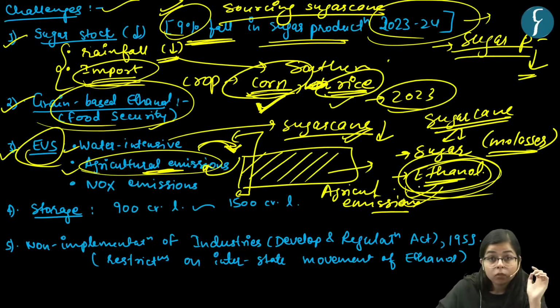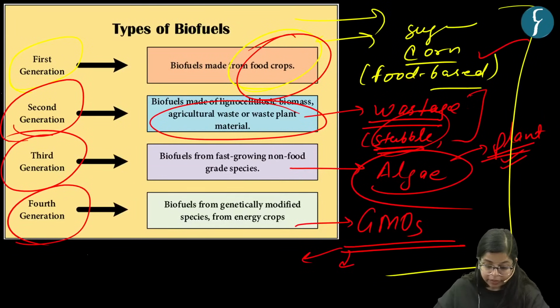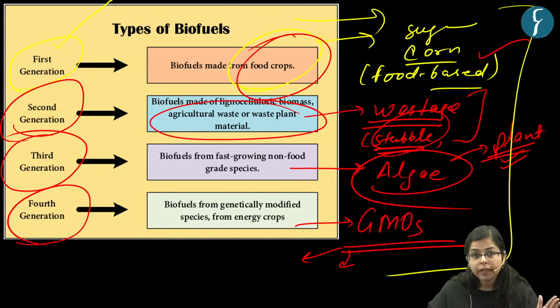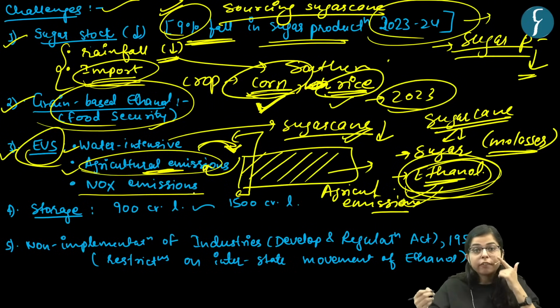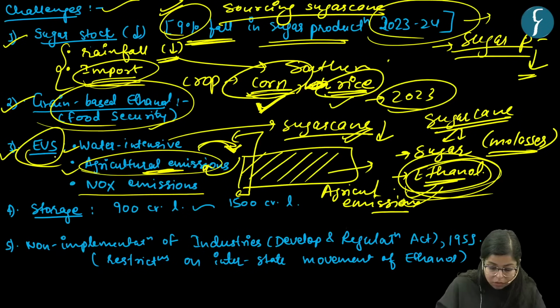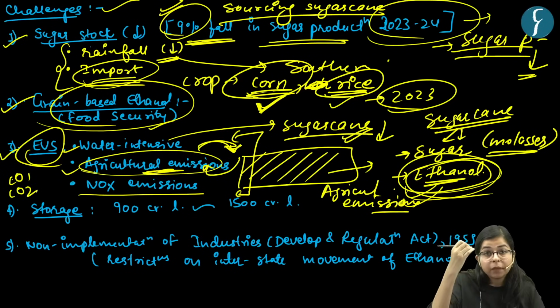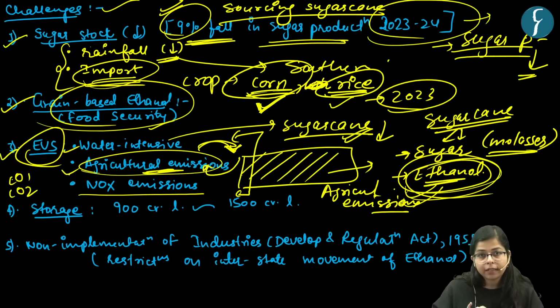So for that we have to move towards other generations of biofuel and should not solely depend on first generation biofuel, in order to counter this problem. Now another challenge: as we already saw, using this fuel, carbon monoxide and CO2 emissions can be reduced, but there is no significant reduction in the emission of nitrogen oxides, right? So this is also a challenge with ethanol blended petroleum.